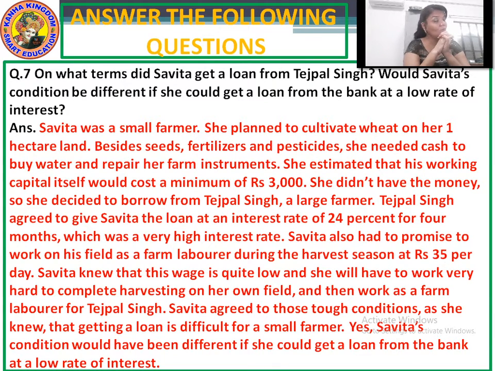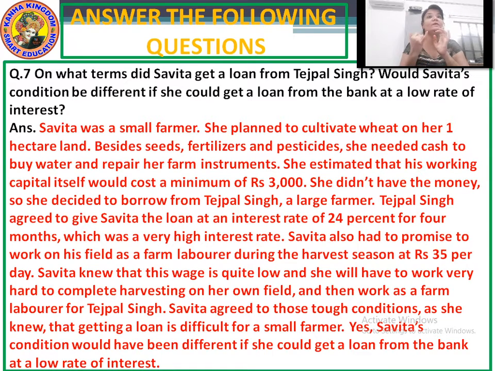Now, other than paying the rate of interest, Savita also had to work on Tejpal's land as a farm laborer. And how much money would she get? Per day only rupees 35. Only rupees 35. Okay. So, here it's telling that on the terms and conditions of Tejpal, Savita got the loan.